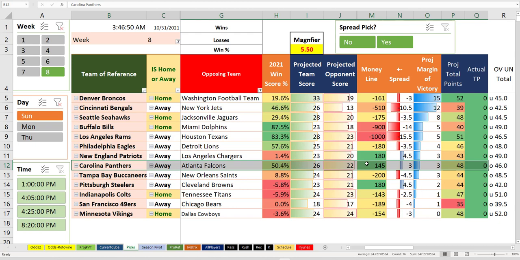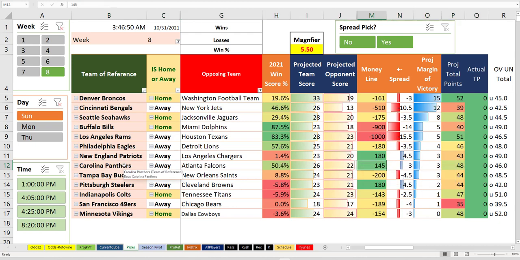But it does say Carolina wins, and they have a good line. So why not take the better line if you're going to have to bet that game? Tampa Bay now wins by a field goal after we fix the kicker problem. And they have to cover 4.5. Brady always likes to just do everything. You got a not great line. I guess you can take Tampa Bay minus 200. But that's not a good line.